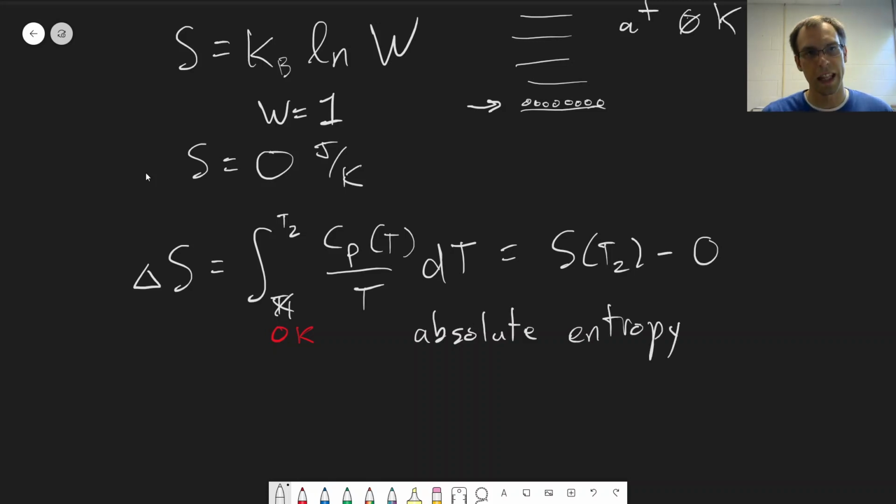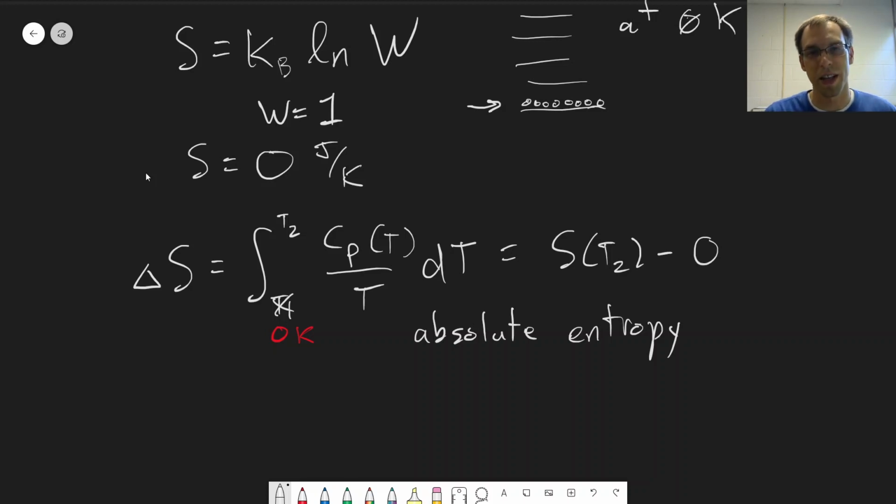Unlike things like enthalpy and internal energy, and we'll get to Gibbs free energy that you're probably already familiar with anyway, these are all defined relative, in relative terms. So when we talked about enthalpies of formation, we had to state that the 0 values for enthalpies of formation are for the formation of elemental substances. And that is just set by convention. There's no physical law behind it. With entropy, that's not the case. There is such a thing that is absolutely defined as 0 entropy. And so we can compare everything else to that value at absolute 0.